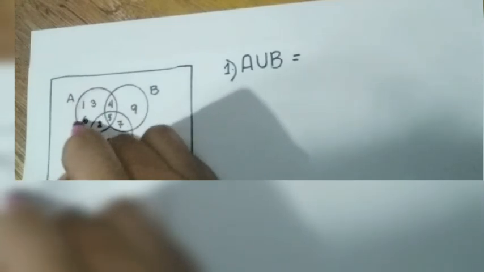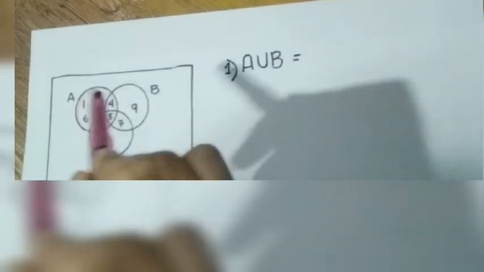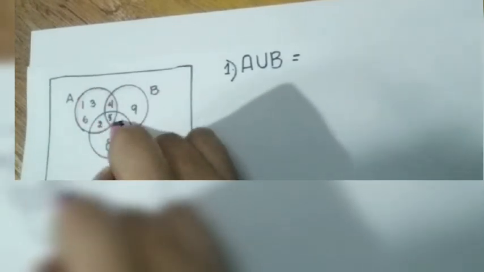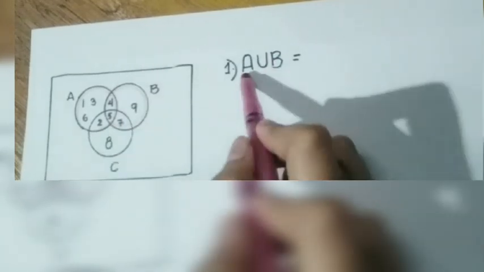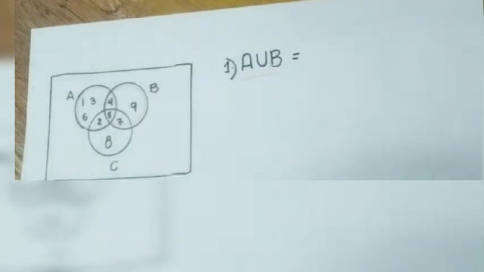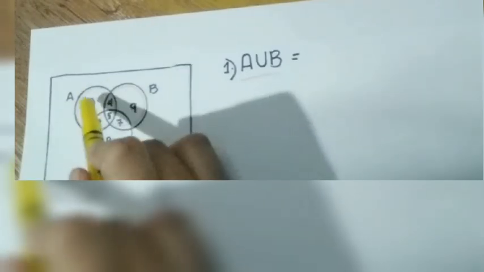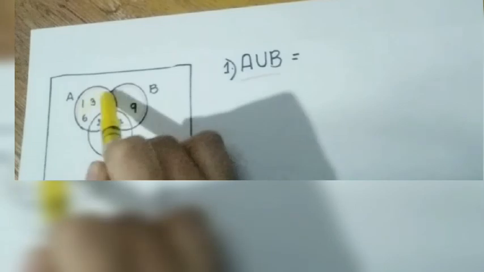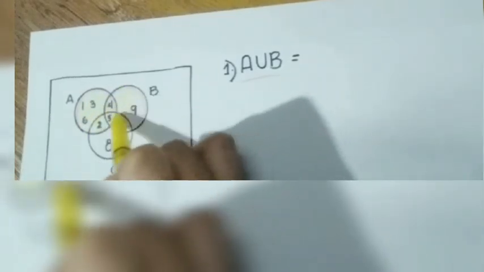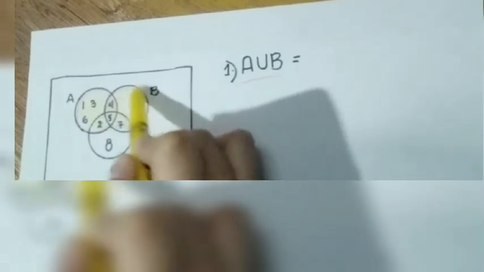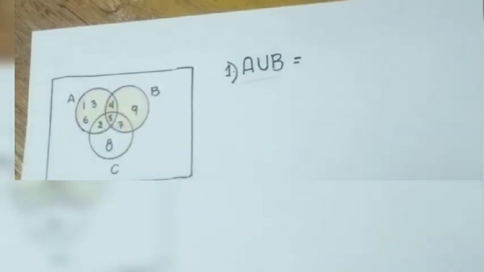So let's say I have set A. I have here my set A. And I have here my set B. So when we say A union B, the combination of A and B. So what's the combination of A and B? Meaning to say, all the elements in A and all the elements in B. So what are those? What are the numbers inside A and B?